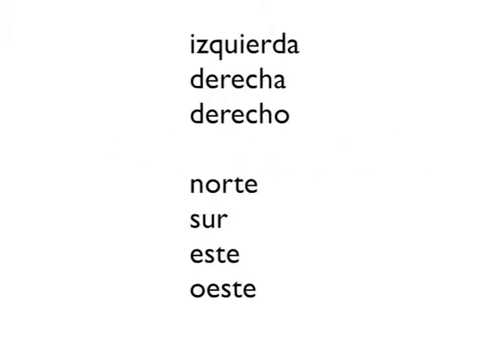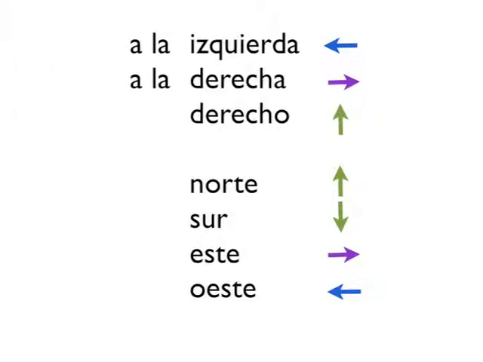Now for some new vocabulary. We saw the words derecho y derecha in our last video. Do you remember what they mean? Izquierda, left. Derecha, right. Derecho, straight. Norte, north. Sur, south. Este, east. Oeste, west. If you'd like to say to the left or to the right, you'd say a la izquierda, a la derecha. To the north, south, etc., we use al. Al norte, al sur, al este, y al oeste.